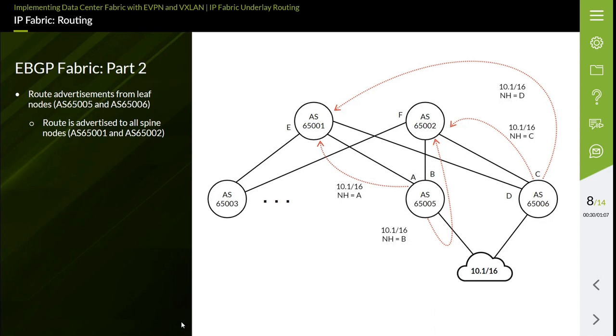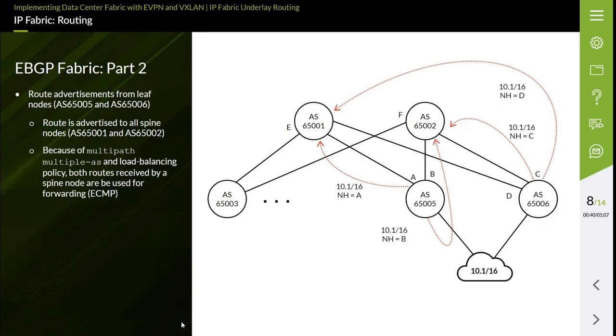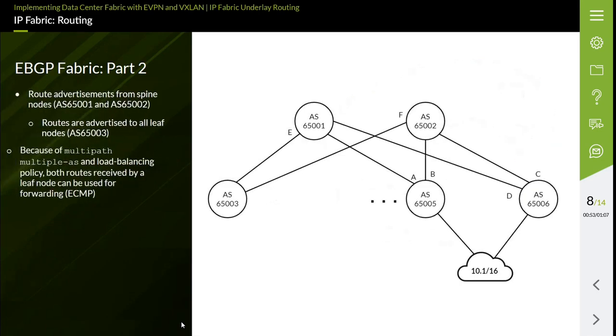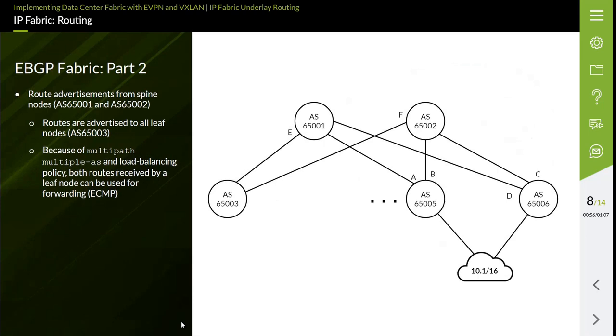To enable both advertised next hops to be installed in the AS65001 and AS65002 devices, the multipath multiple-AS parameters are configured on the BGP peering sessions. This enables all potential next hops for network 10.1/16 to be installed in the routing table. Leaf nodes are connected to multiple spine nodes. To load share traffic among all spine nodes, the same parameters must be configured on leaf nodes as on the spine nodes to enable multiple paths to be installed in the routing and forwarding tables.